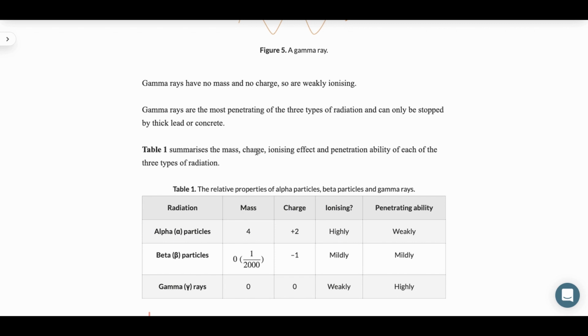Now, if you see table 1, we can see that alpha particles have the most mass, beta particles have very little to no mass, and gamma rays have no mass. Alpha particles have positive charge, beta particles have negative charge. And this is what I have explained before. So that's all for the three types of radiation: alpha particles, beta particles, and gamma rays.